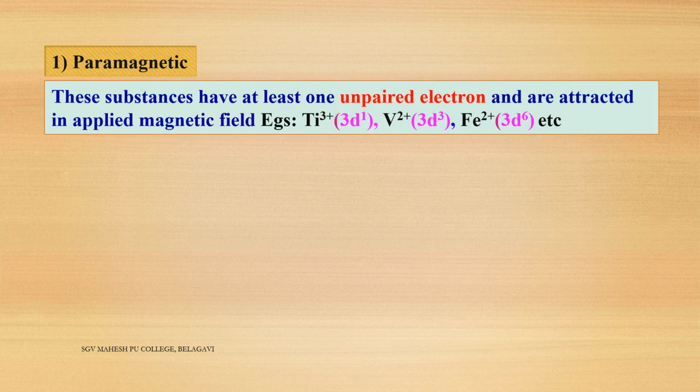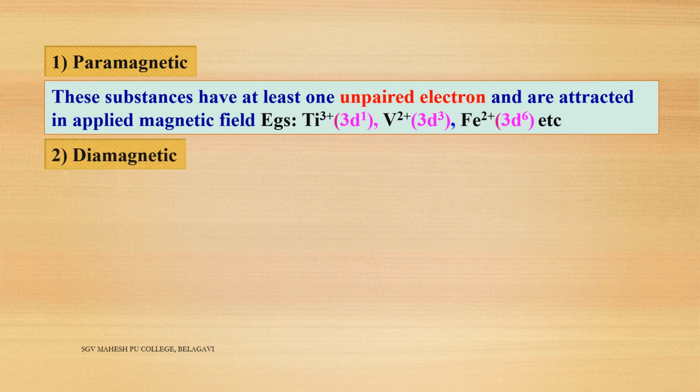Now once more we will see the definitions. Paramagnetic substances: the substances have at least one unpaired electron and are slightly attracted towards the magnetic field. Take the examples titanium plus 3, vanadium plus 2, iron plus 2. These are paramagnetic substances.